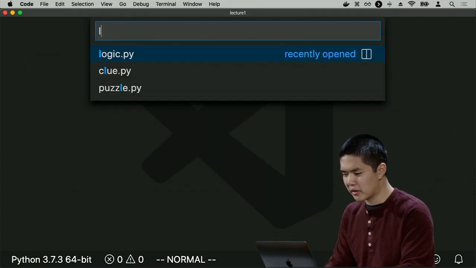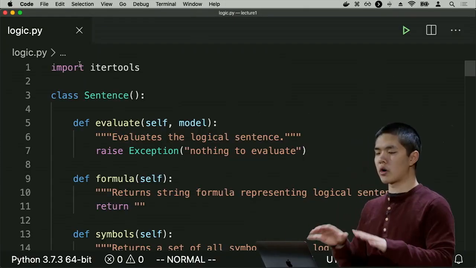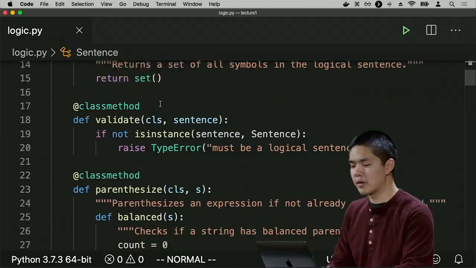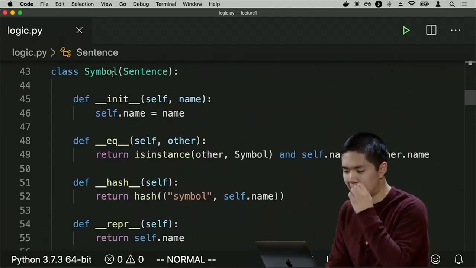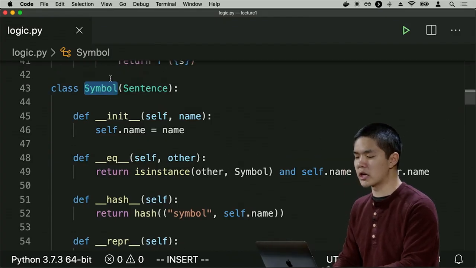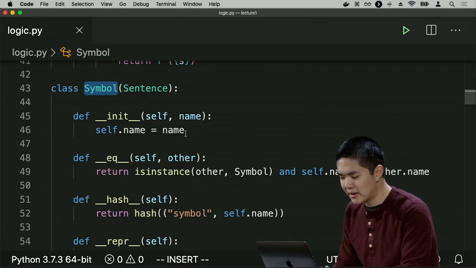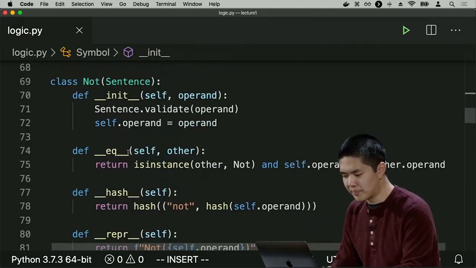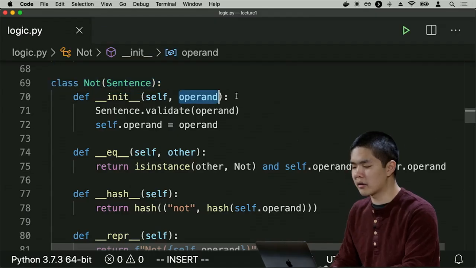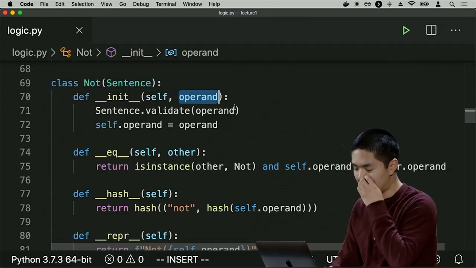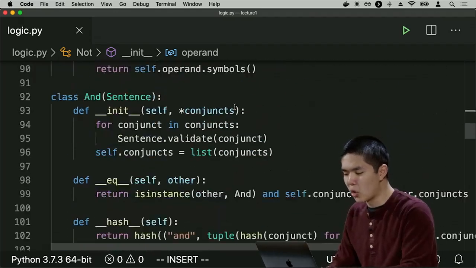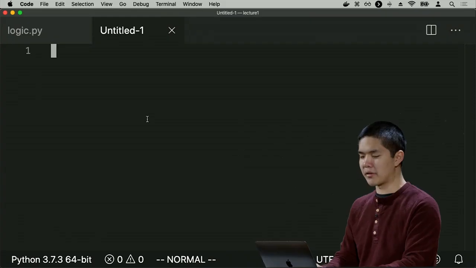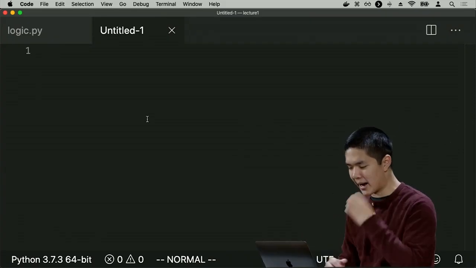So I've written in advance a logic library that's more detailed than we need to worry about entirely today. But the important thing is that we have one class for every type of logical symbol or connective that we might have. So we just have one class for logical symbols, for example, where every symbol is going to represent and store some name for that particular symbol. And we also have a class for not that takes an operand. So we might say not one symbol to say something is not true or some other sentence is not true. We have one for and, one for or, so on and so forth. And I'll just demonstrate how this works. And you can take a look at the actual logic.py later on.